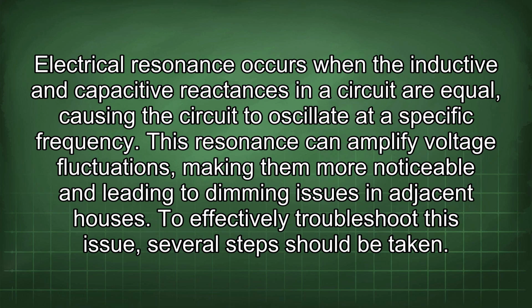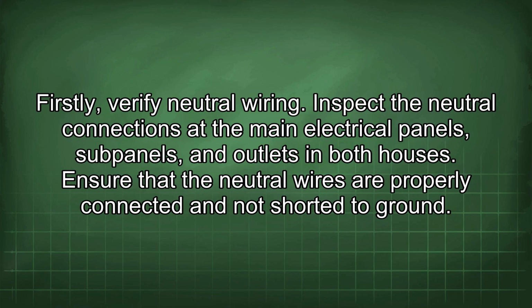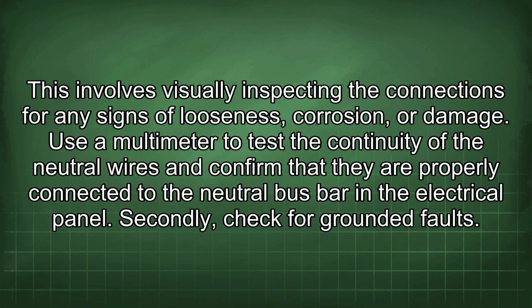To effectively troubleshoot this issue, several steps should be taken. Firstly, verify neutral wiring. Inspect the neutral connections at the main electrical panels, subpanels, and outlets in both houses. Ensure that the neutral wires are properly connected and not shorted to ground. This involves visually inspecting the connections for any signs of looseness, corrosion, or damage. Use a multimeter to test the continuity of the neutral wires and confirm that they are properly connected to the neutral bus bar in the electrical panel.